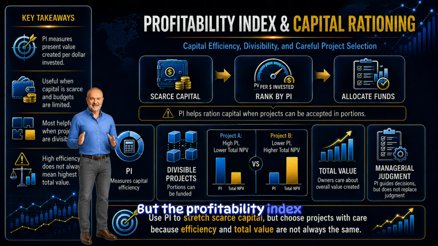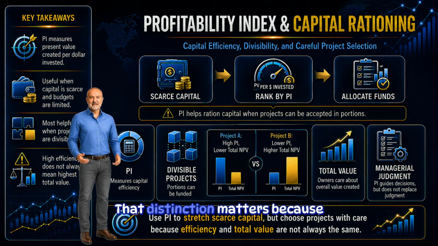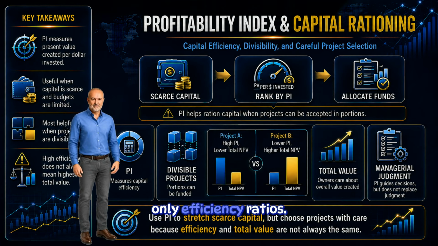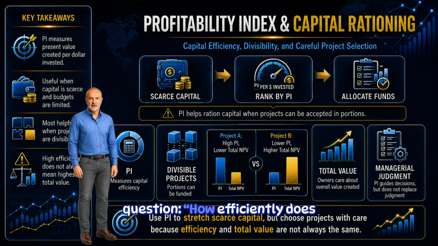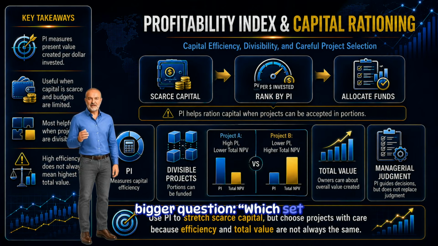But the profitability index is not the same as total value. A project can be very efficient per dollar and still create less total value than a larger project. That distinction matters because owners ultimately care about total value created, not only efficiency ratios. So we should think of the profitability index as a helpful tool, not a complete decision rule. It answers one important question: how efficiently does this project use scarce capital? But it does not always answer the bigger question: which set of projects creates the most total value?